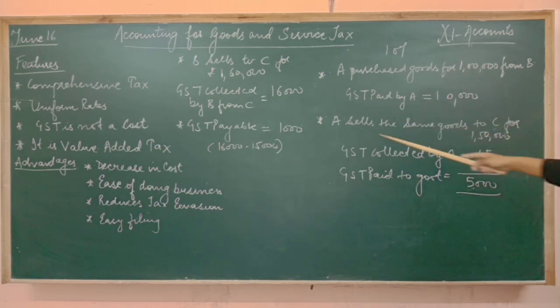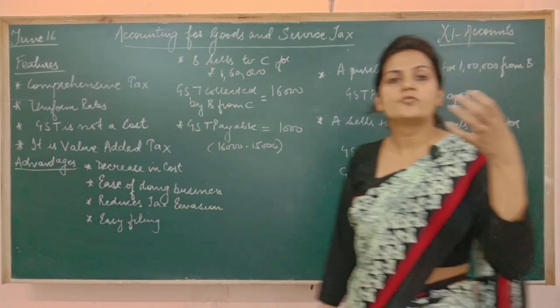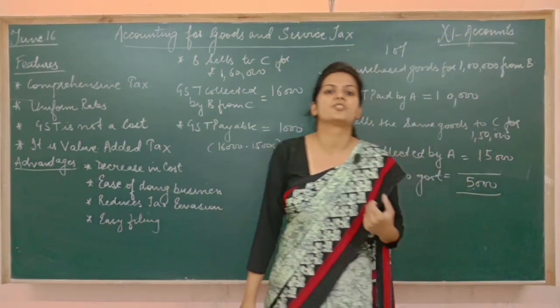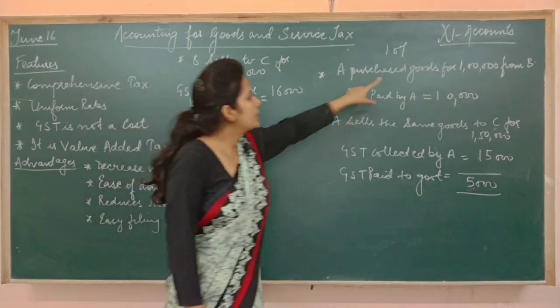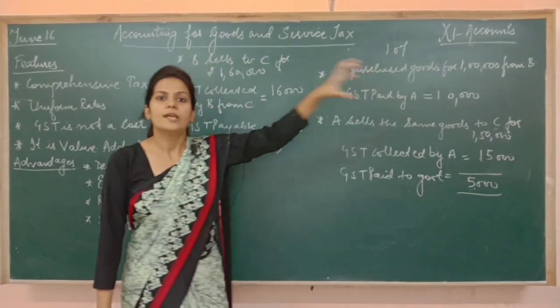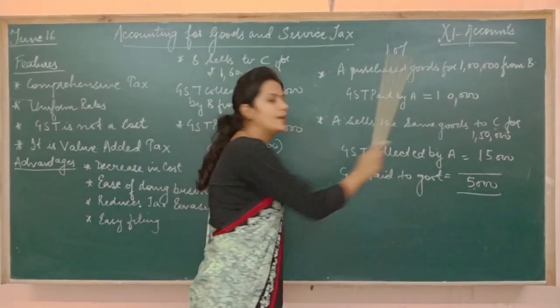Now see what A is doing. A is selling the same goods to C for rupees 1,50,000. A purchased for 1 lakh and is selling the goods at 1,50,000. It means 50,000 rupees is the value addition, meaning the amount spent by A to convert the cotton into a dress. So that 50,000 is the value addition.